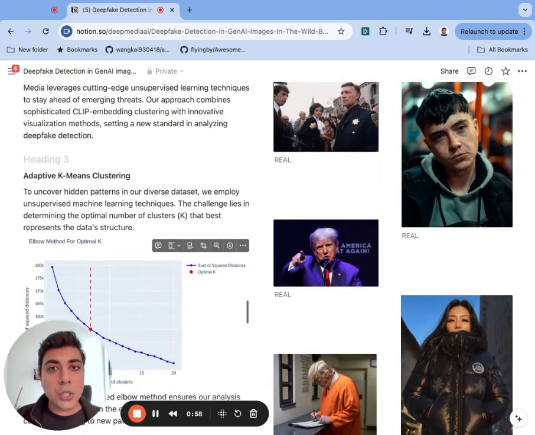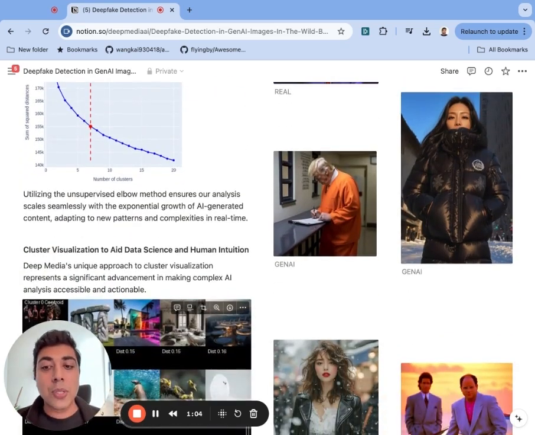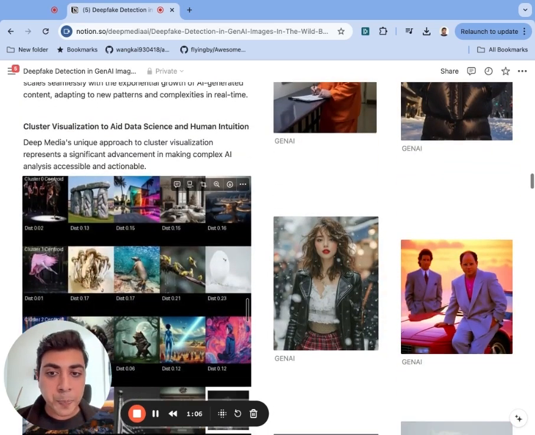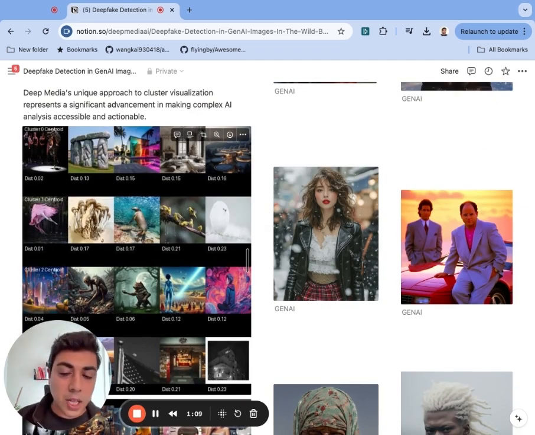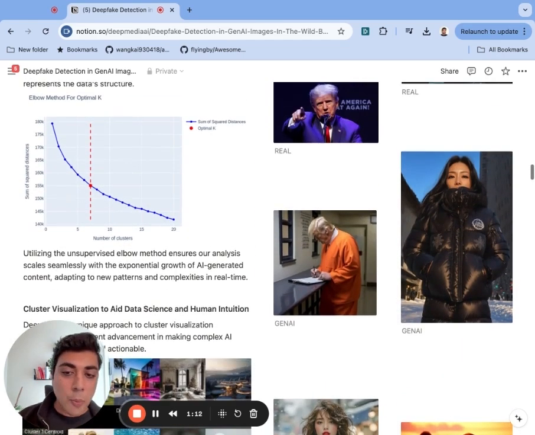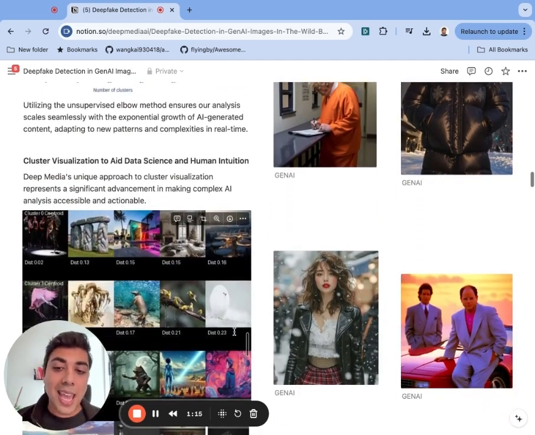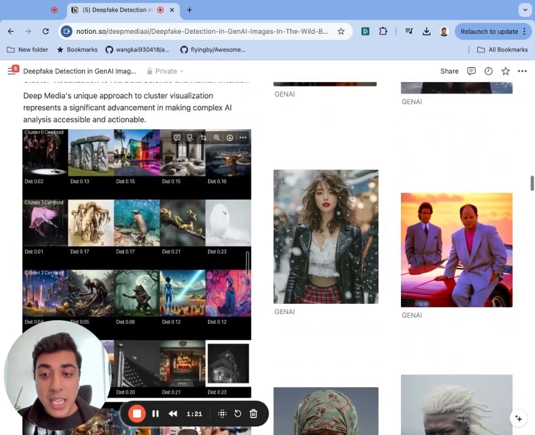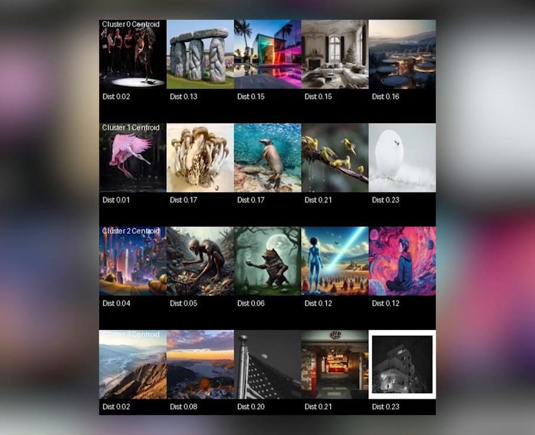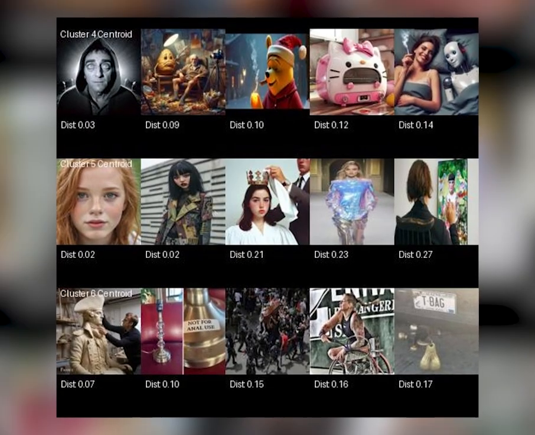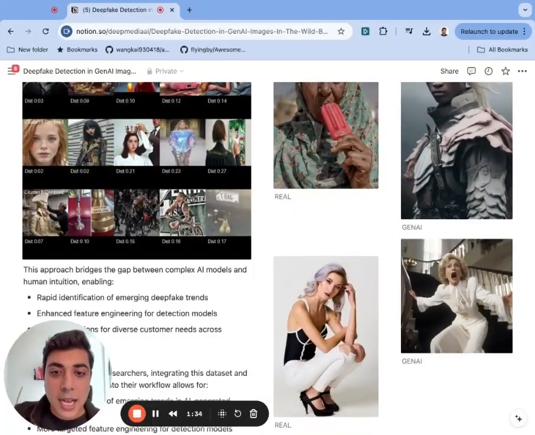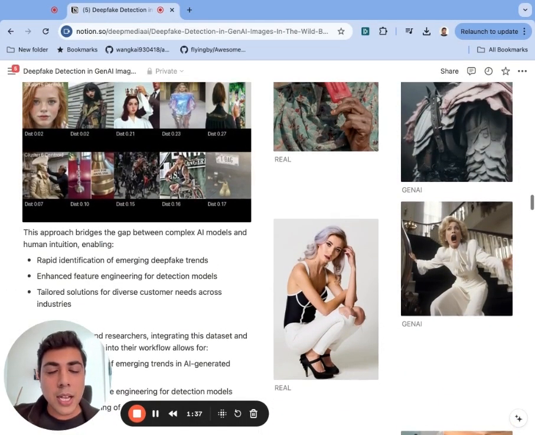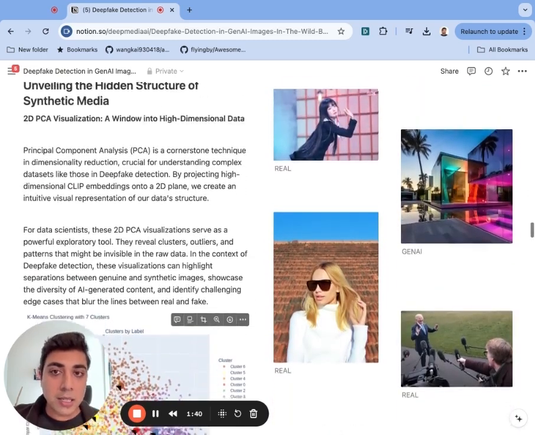We've also done a lot of work to visualize and understand the content in this data set to make sure that it is actually representative of a variety of different image types. So we ran all of the images through a CLIP model to get the embeddings, and then ran the elbow method to determine the optimal number of clusters, and then ran k-means clustering on the 512-dimensional vectors to come up with 7 clusters that evenly represent these different types of images. You can see here we have images of animals, architecture, art, nature, people, and then what we might consider meme images. This analysis helps us determine the reliability and robustness of this data set.